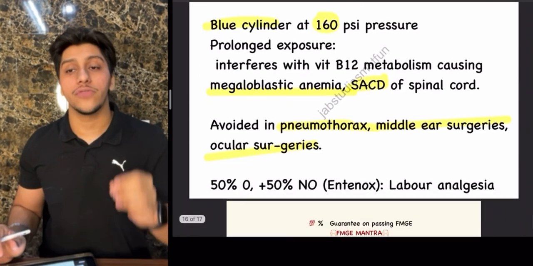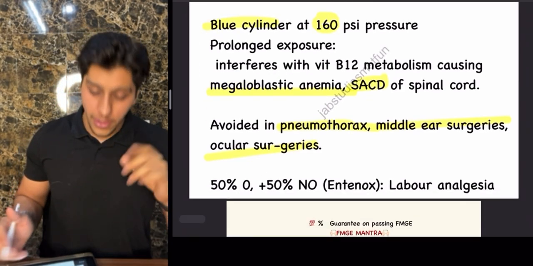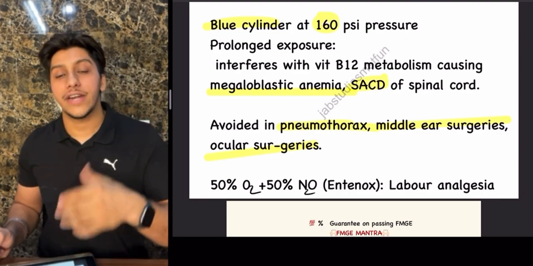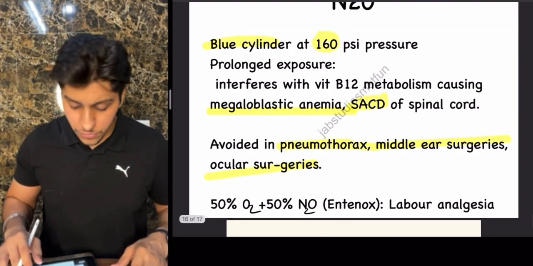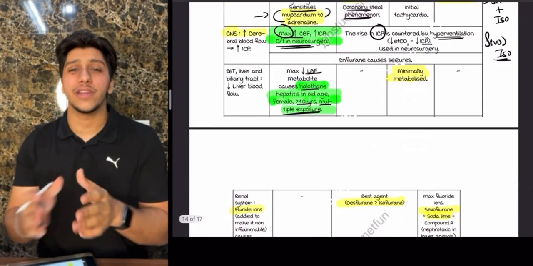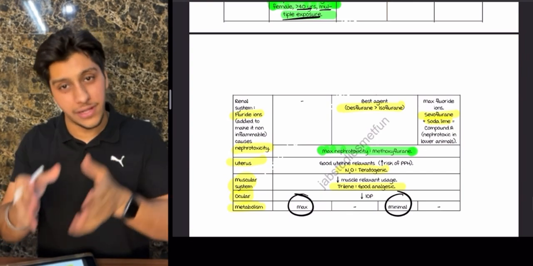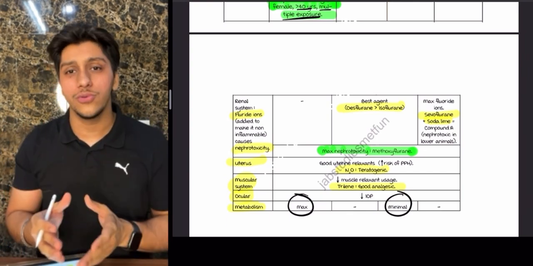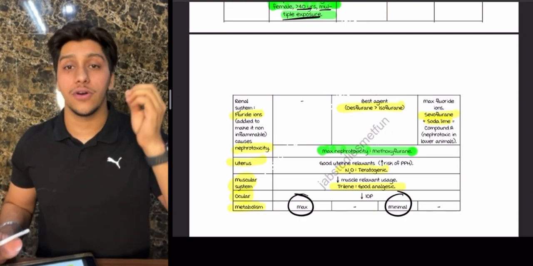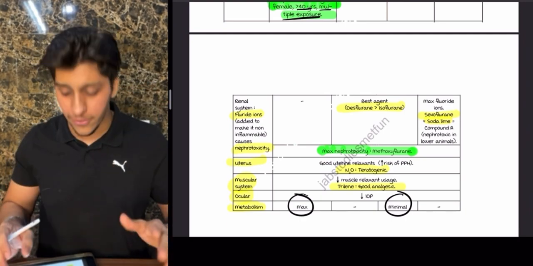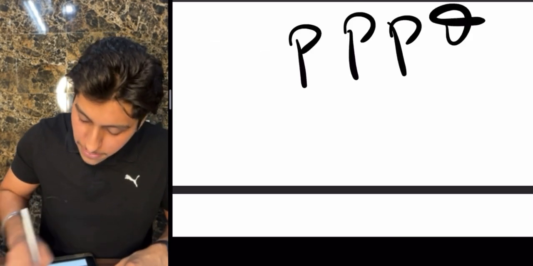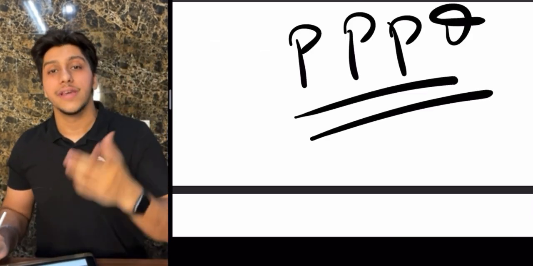You have Entonox, which is a combination of 50% oxygen and 50% nitrous oxide, and that is used for labor analgesia. So make sure, guys, you know this table very well. All the things you need to know about inhalation agents are given in this slide, this video. You only need to do the PYQs, 5 years FMG, 5 years NEET PG, and 3 years INI-CET. It is more than enough. Again, remember what I was asking: what are the 3 P's? This can come as a simple question, so make sure you know this in case of labor.